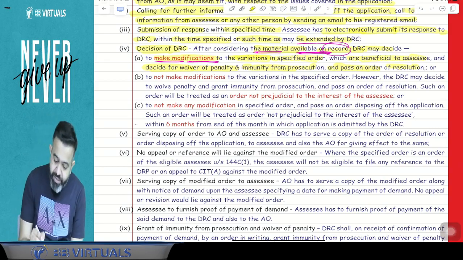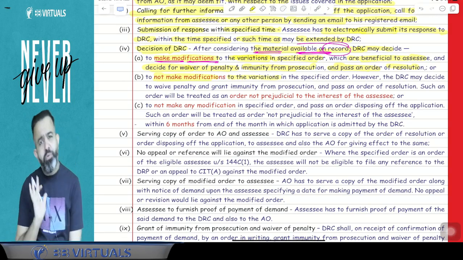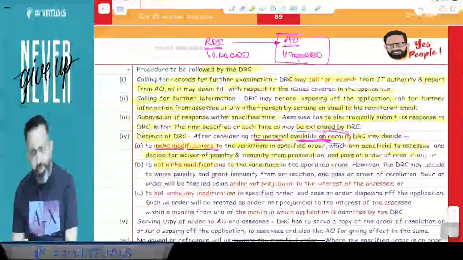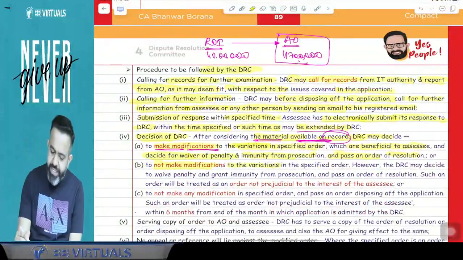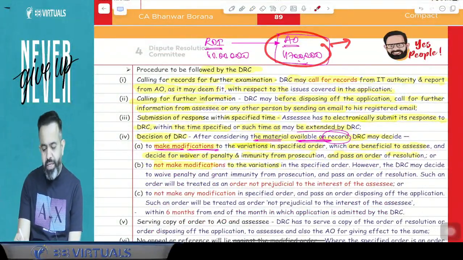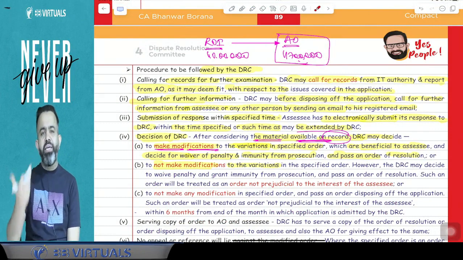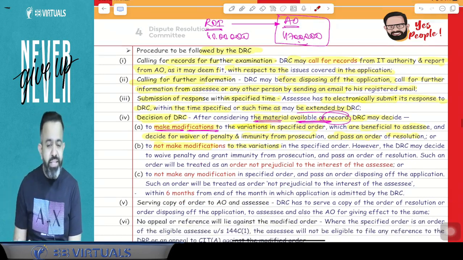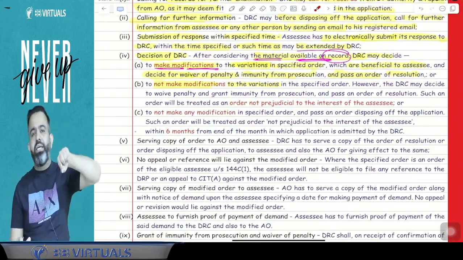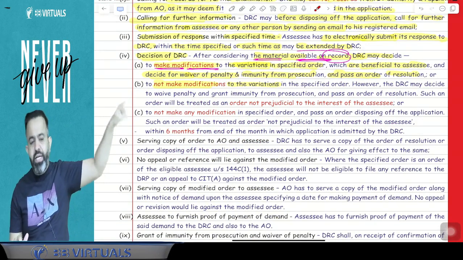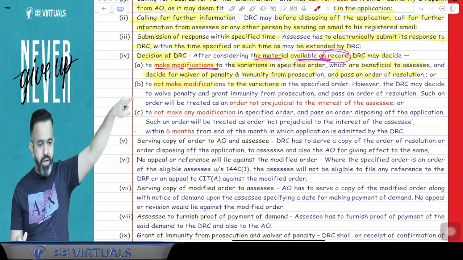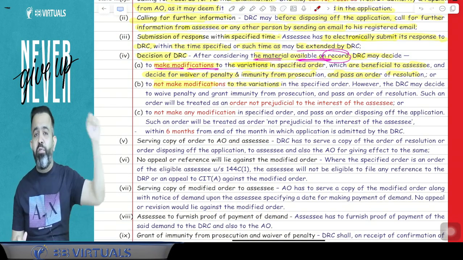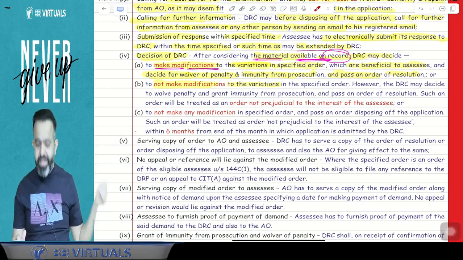Or, they will not make any modification to the variation. Means they will say that okay, your income was 47 lakh, your income is still 47 lakh, but we are giving you the benefit of a waiver of the penalty. They may waive the penalty, or they may give immunity from prosecution. So here they will not reduce the income. In the second point, point B, they will not reduce the variation, but they will give you the benefit of a penalty waiver.